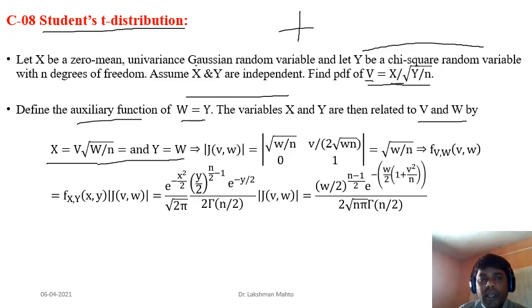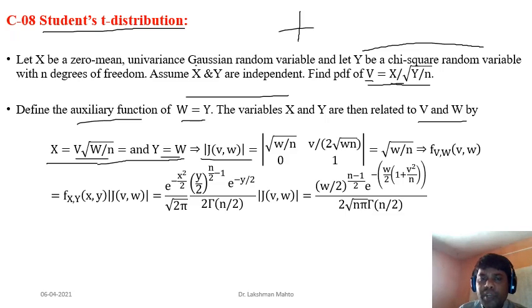But if you see from VW to XY, what you observe here is that it is just a product function, and this one is the same function. So it is always easy to proceed with a product function rather than a division function. So that's why here the Jacobian is calculated this way.